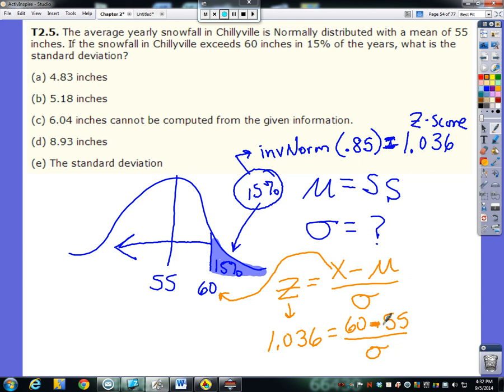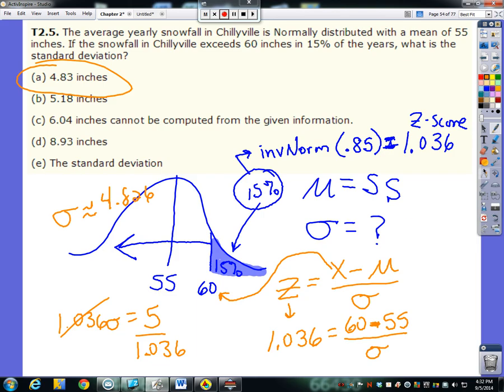Now, I could cross multiply here, and I'm going to get 1.036 sigma equals 5 once I subtract those. Then I'm going to divide both sides by 1.036. So 5 divided by 1.036 gives me a sigma of approximately 4.826. And what would that be closest to? That would be 4.83.